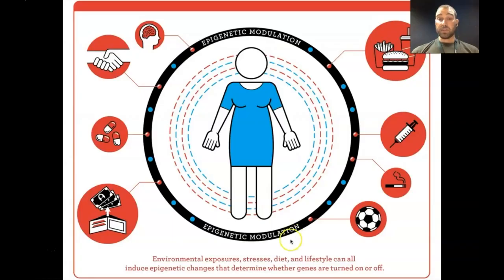So where can this happen? Choices of things like stress during your life, diet, lifestyle, taking drugs or smoking, the amount of sport and things like that you can do, all of these can have an effect on the epigenetics, and then they can be passed on to your offspring. Now these epigenetic changes occur pretty much as soon as the zygote is produced. This means that there can be differences in gene expression between identical twins, for example.